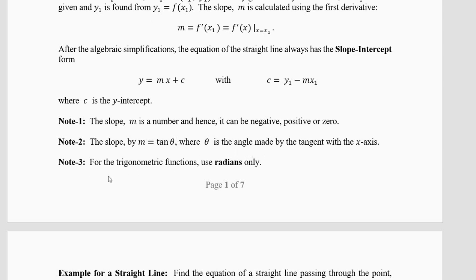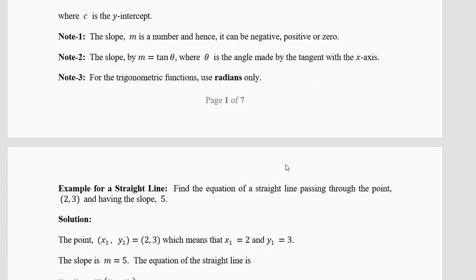Now the third point is, whenever you are using sine, cosine, and the remaining four trigonometric ratios, there are 6 ratios: sine, cosine, tangent. 1 by sine equal to cosecant, 1 by cos equal to secant, and 1 by tangent equal to cotangent, and their inverses. You have to use radians, so please fix radians in your calculator when you are doing any calculus calculations involving sine, cosine, and the other four ratios.